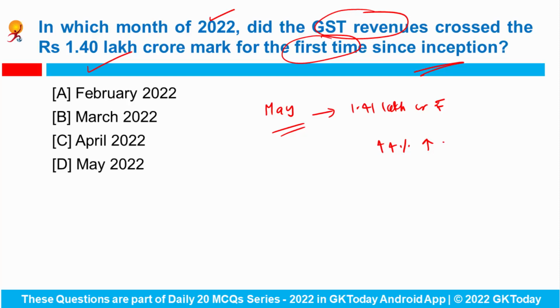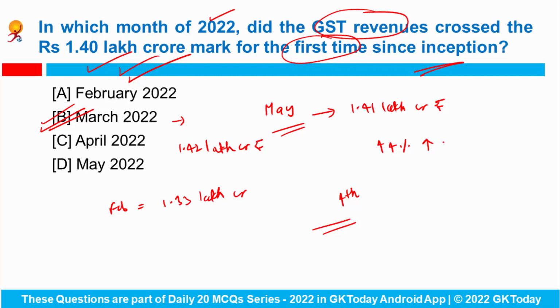And this is the fourth time that the monthly GST collection has crossed 1.4 lakh crore rupees mark since the inception of GST, and the third straight month since March 2022. Okay, so in March GST revenues were at 1.42 lakh crore rupees, while in the month of February it was 1.33 lakh crore rupees.